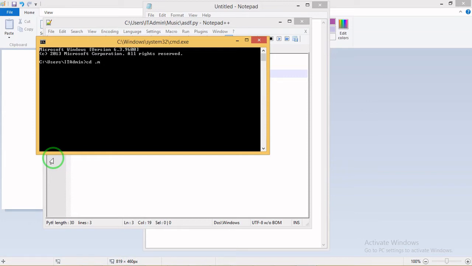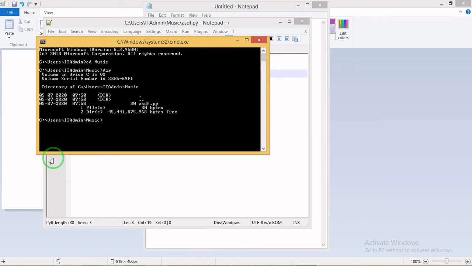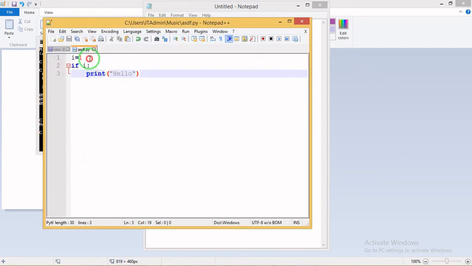I move to the command prompt and go to the Music directory with cd music. Here is my file, asdf.py, the file that I saved. Now I run the program: python asdf.py, and hit enter. Hello. This is how it works.